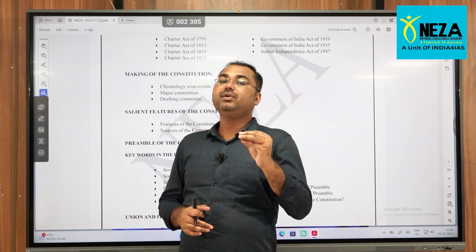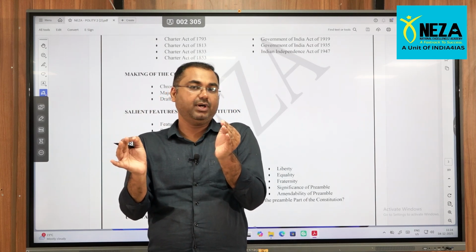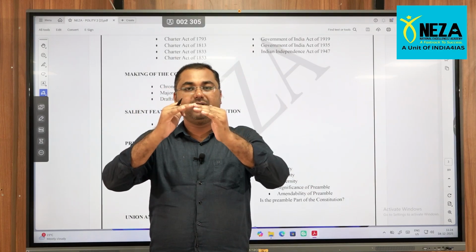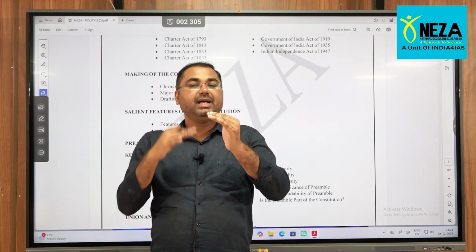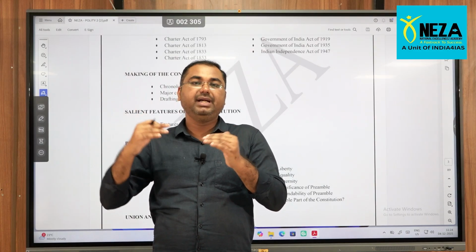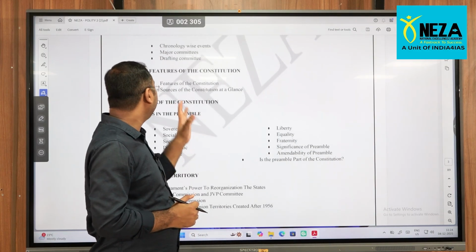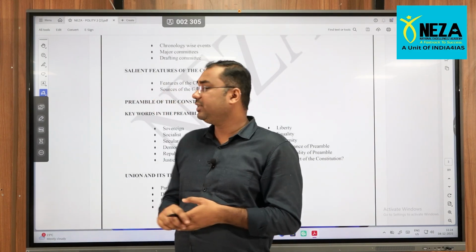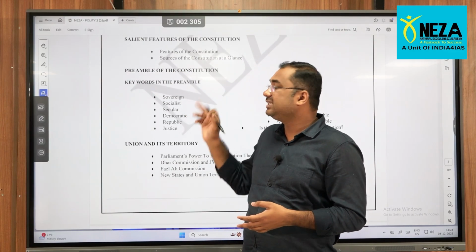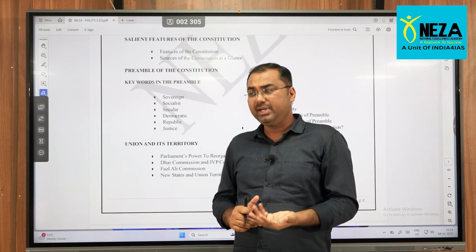Now we have exclusively shifted from general polity to the Indian Constitution. Getting the point, right? In general polity, we covered the background of the important developments which ultimately led to the final making of this document called the Indian Constitution. Under this, we have the salient features of the Indian Constitution, what is meant by the preamble, and the key important words mentioned in the preamble, that may be sovereign, socialist, democratic, republic and all.